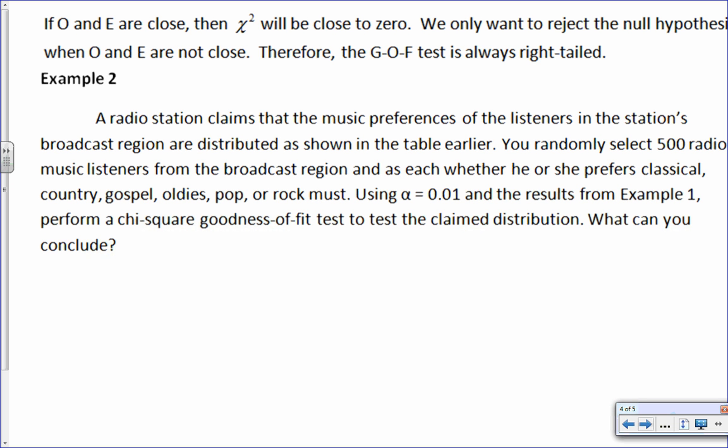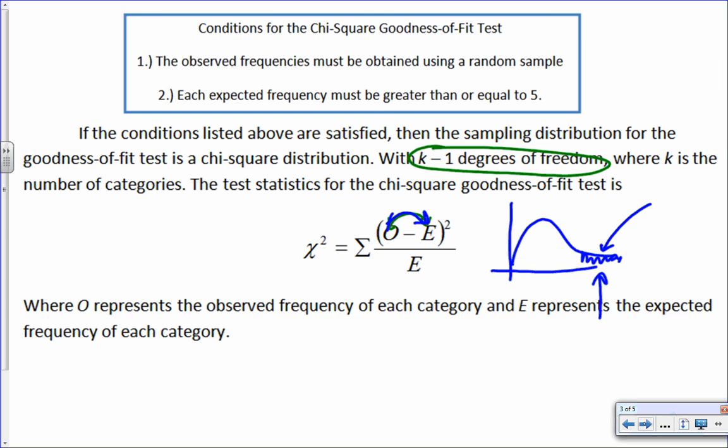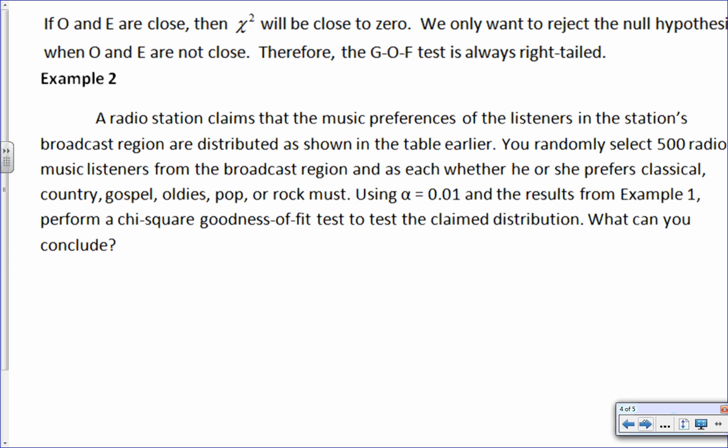So we only really want to reject it when they're not close, which is why we throw it as a right-tailed test. We already know that they claimed earlier that the distribution should be that, correct, over there on the left? That's what they're claiming. And they found out that it was these other numbers. Oh, okay. So we randomly select 500, right?